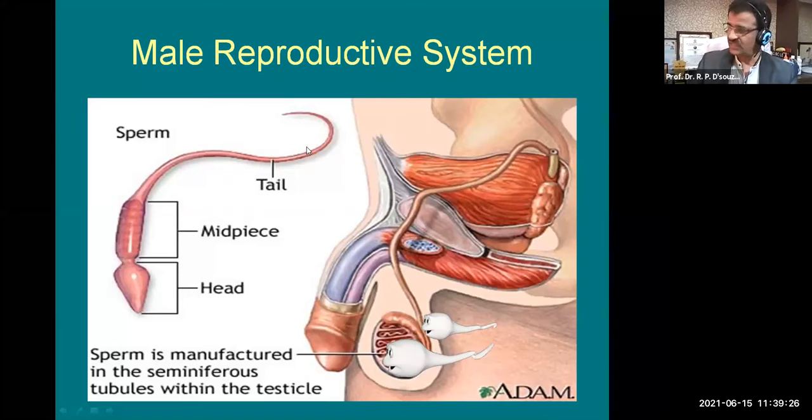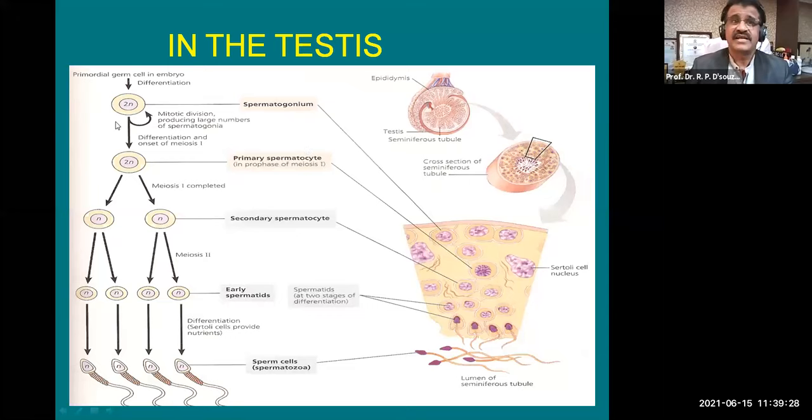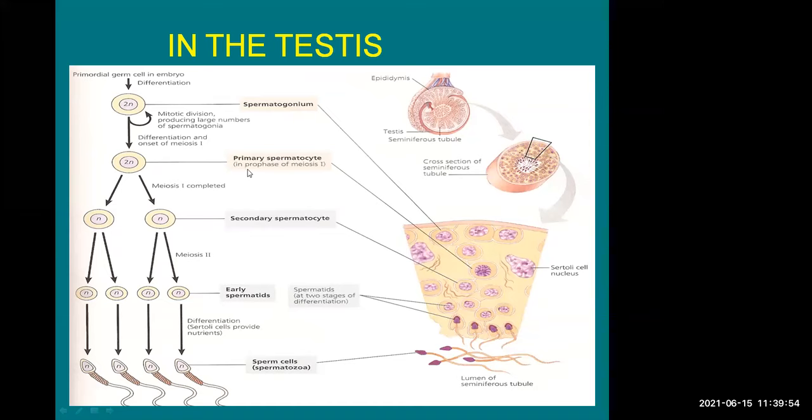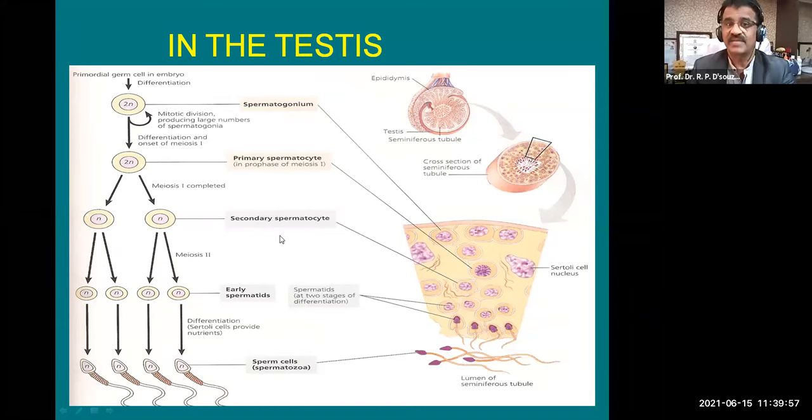So actually in the testis, what happens is, you can see here the primordial germ cell in the embryo. Here you can see the spermatogonium. Same thing you can see in the cross section of testis here. So from this side to the lumen side, you see they are getting enlarged, developed. The second stage is primary spermatocyte, at which time prophase of meiosis 1 takes place, and secondary spermatocyte to early spermatid, there is meiosis 2.